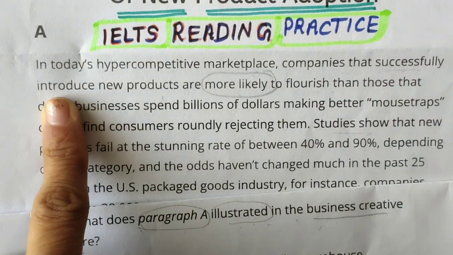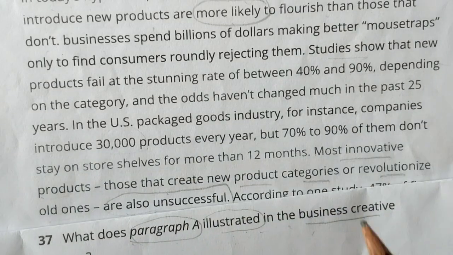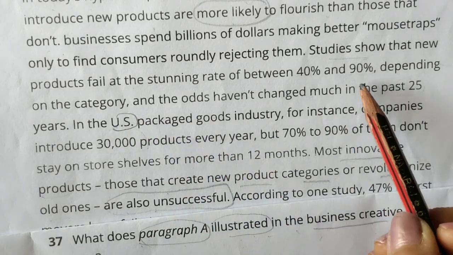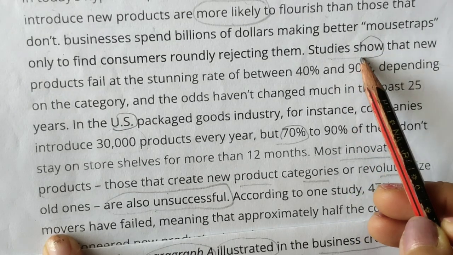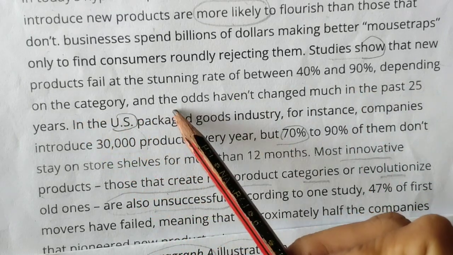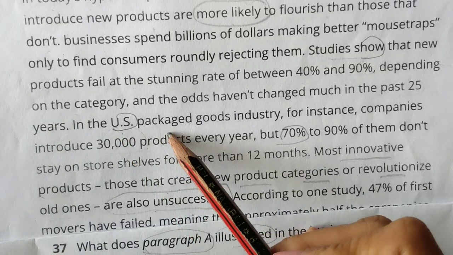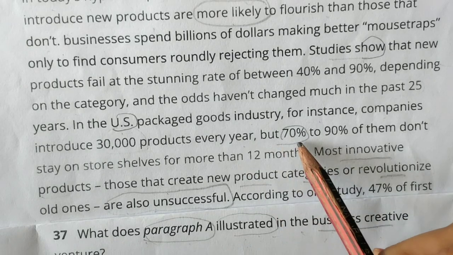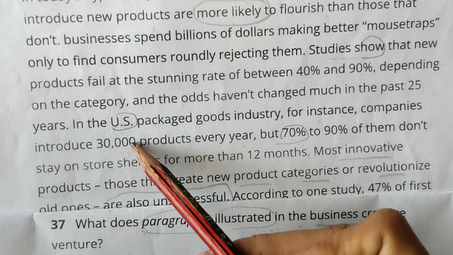So here this is the paragraph in this reading. Now we have to look for business kind of things. Let's find it. Of course 70 and US is also there, and 70% is also there. So let's read it. Studies show, that is illustrate, that new products fail at the stunning rate of 40 to 90% depending on the category, and the odds haven't changed much in 25 years. In the US packaged goods industry, for instance, companies introduce 30,000 products every year, but 70 to 90% of them don't stay on store shelves. Okay, they are talking about the US also.